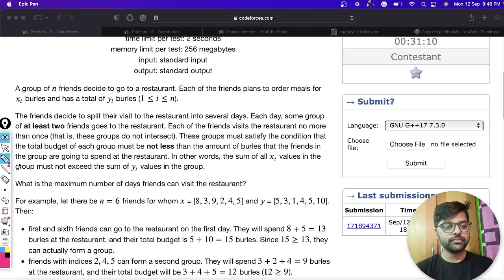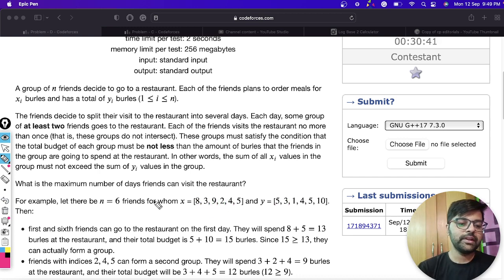For example, let's say n equals 6, and person one orders 8 rupees of food while he has only 5 rupees. Then the second person has 3 rupees and he bought 3 rupees of food. Then the next has 1 and the expense is 9. Then again, the total money he has is 4 and he can spend 2 rupees.